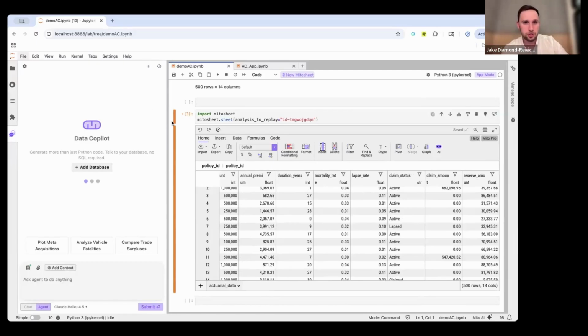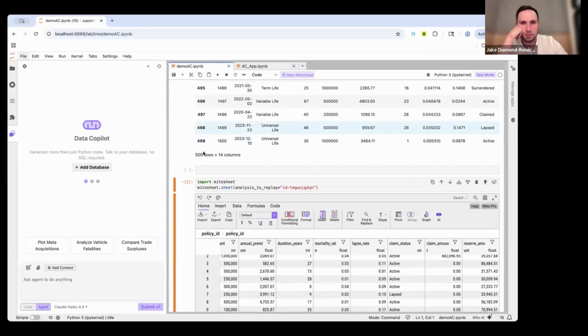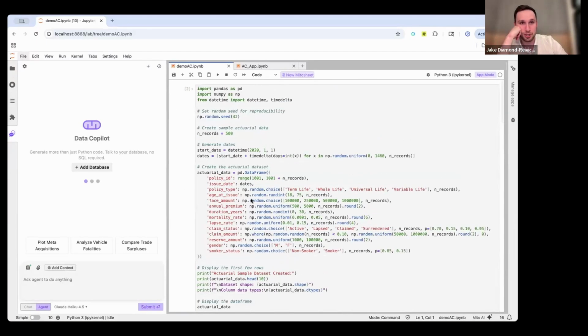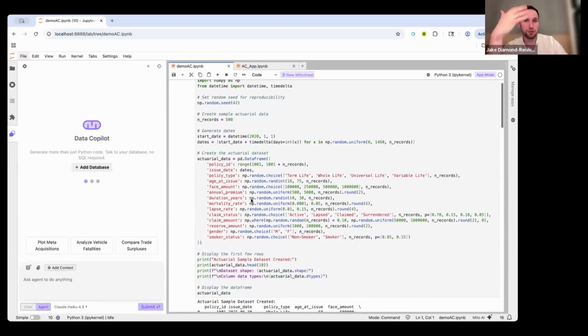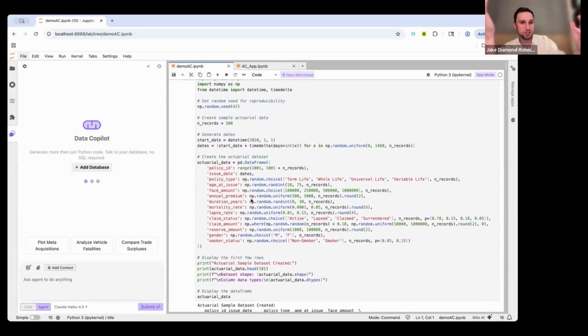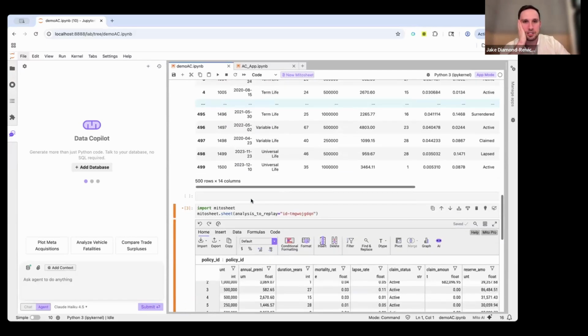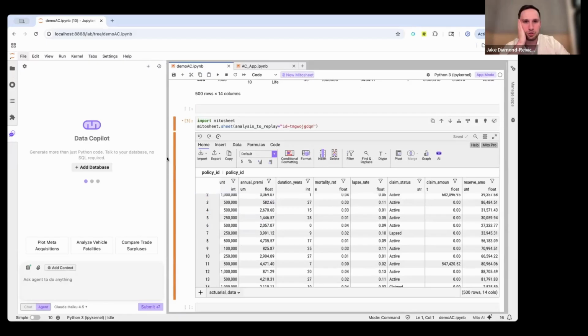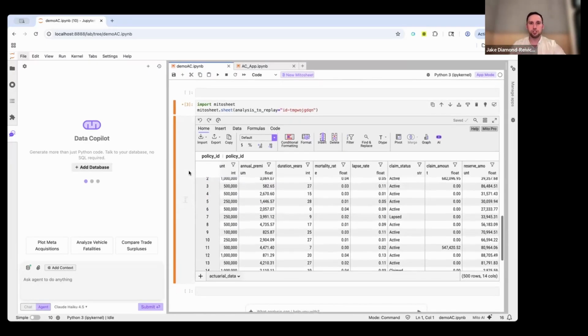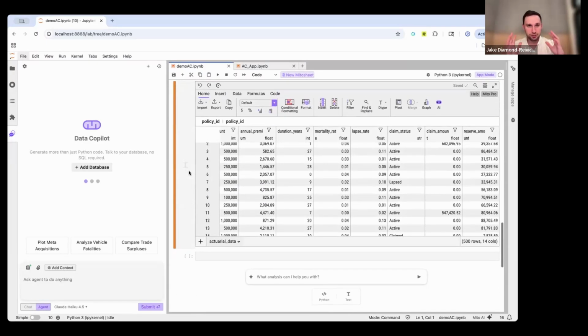So what I'm going to do here is start with this data set I actually made. I had the AI create this actuarial data set for me. If you're looking to do just some sample analysis, you can tell the AI, hey, make this data set for me. So we did that. And now it's going to pass this data set into the Mito sheet. The Mito sheet is our spreadsheet interface for Python. As I said before, a lot of our users are coming from spreadsheets but want to be able to automate tasks in Python. The Mito sheet's a really great resource for that.